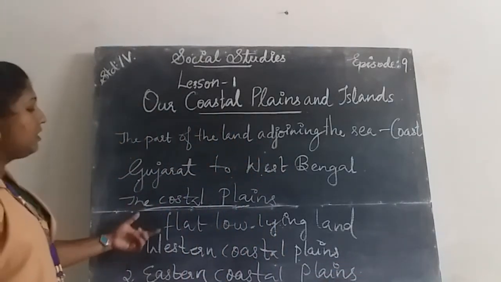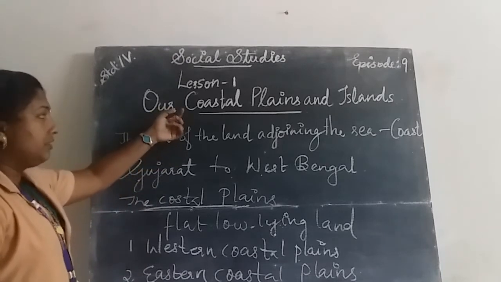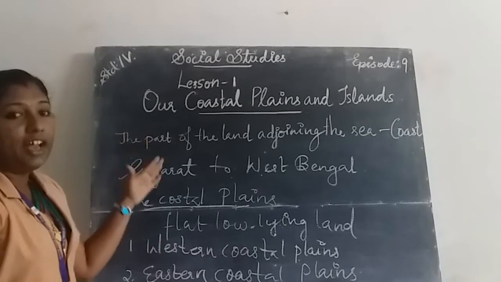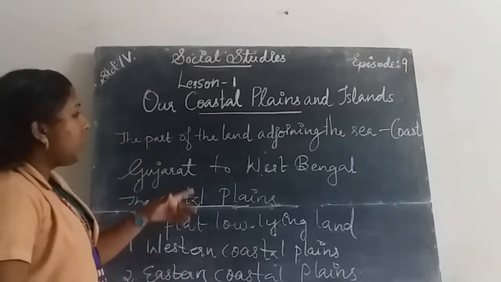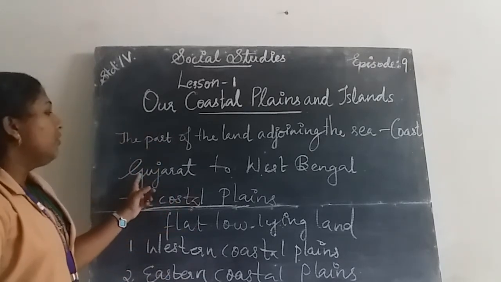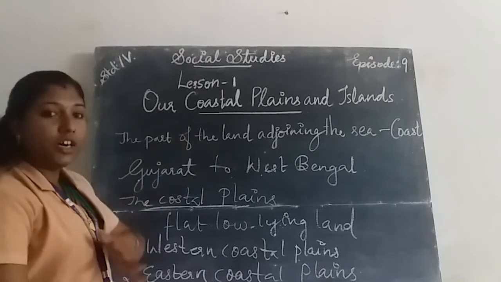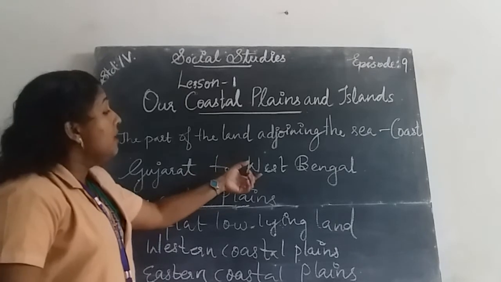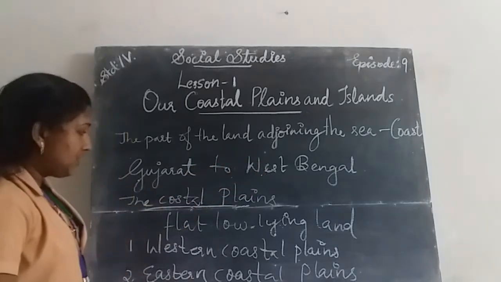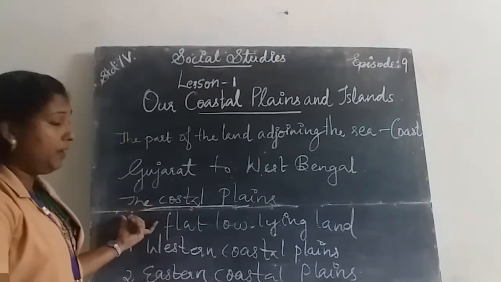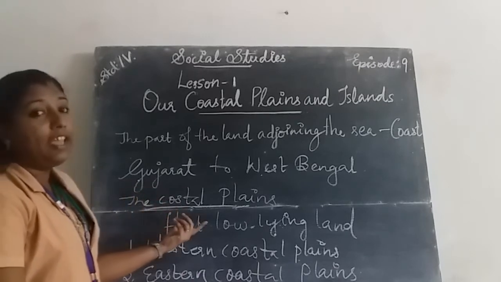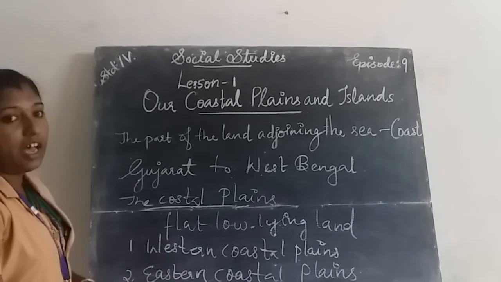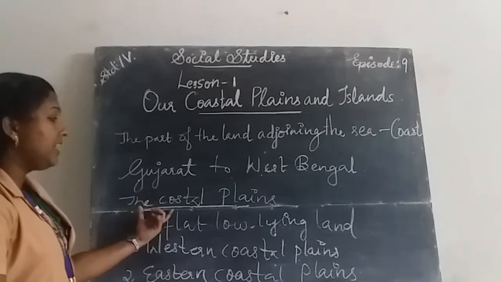Once again, we learn about our coastal plains and islands. What is a coast? The part of the land adjoining the sea is called a coast. India has a vast coastline. It extends from Gujarat in the west to West Bengal in the east. What are coastal plains? The flat, low-lying lands located along the coastline of India are called coastal plains.